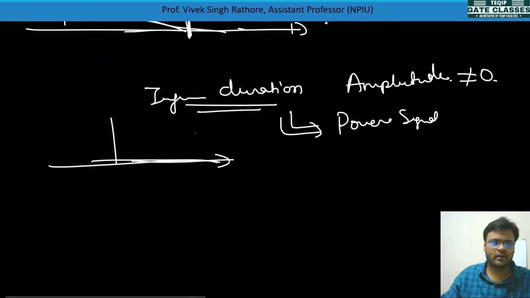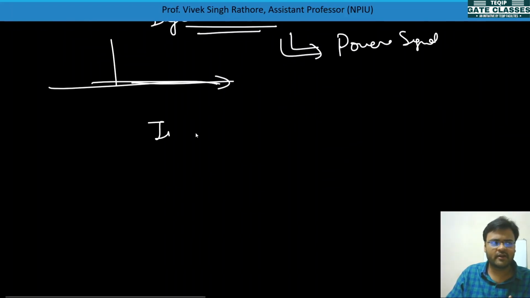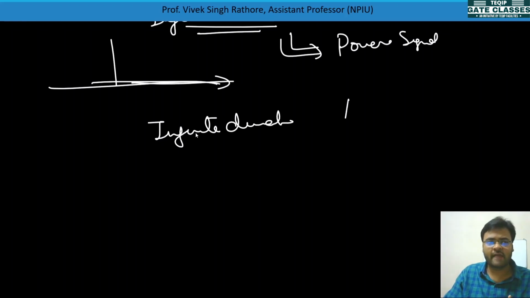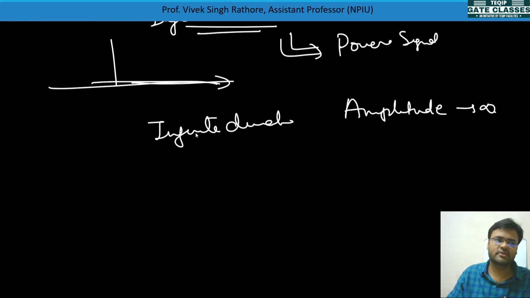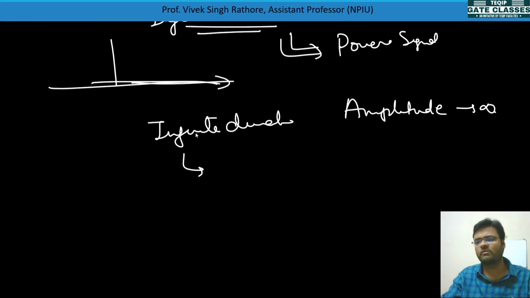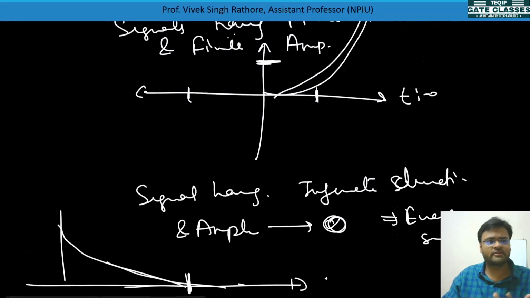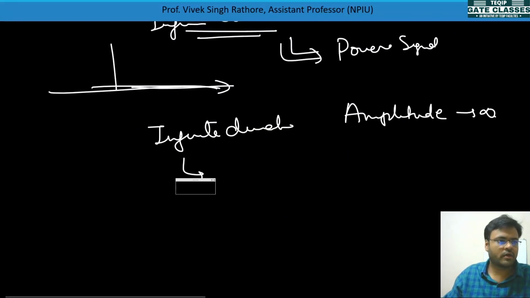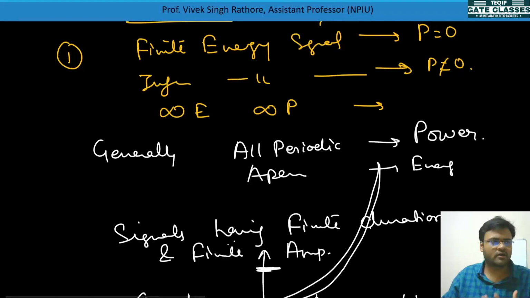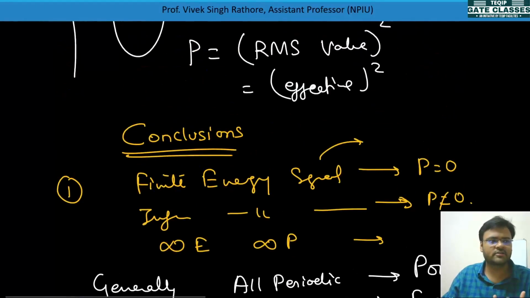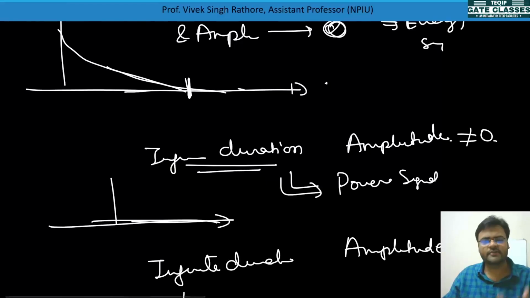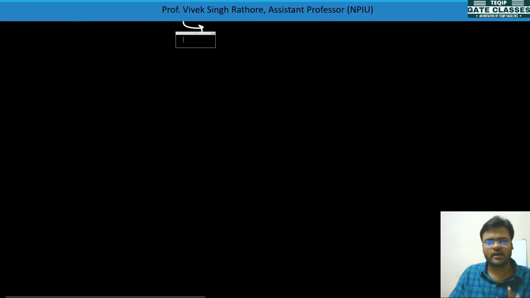And third and last portion, if signal is having infinite duration and the amplitude is also tending to infinite, then this signal will be neither energy nor power signal. Okay, so these all are the conditions of energy signal and power signal. I think you must have understood the proper conditions, on what condition we can say that it is an energy signal or power signal. Very easy and very effective for solving questions.